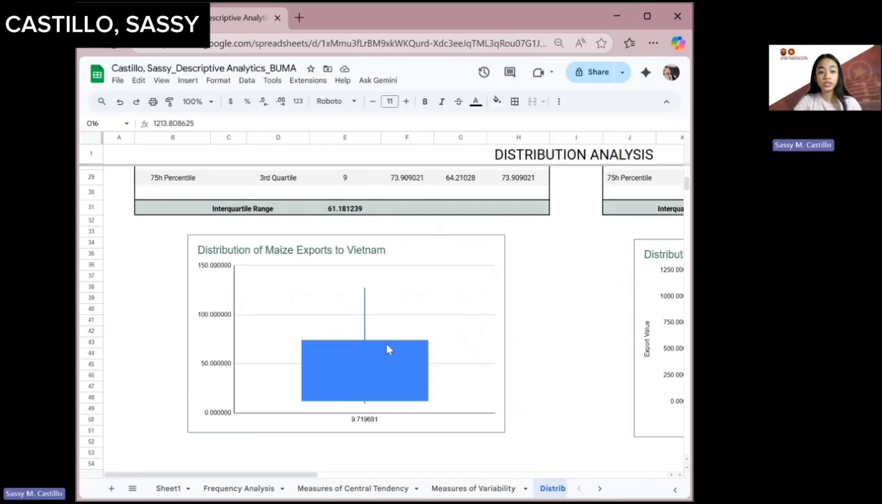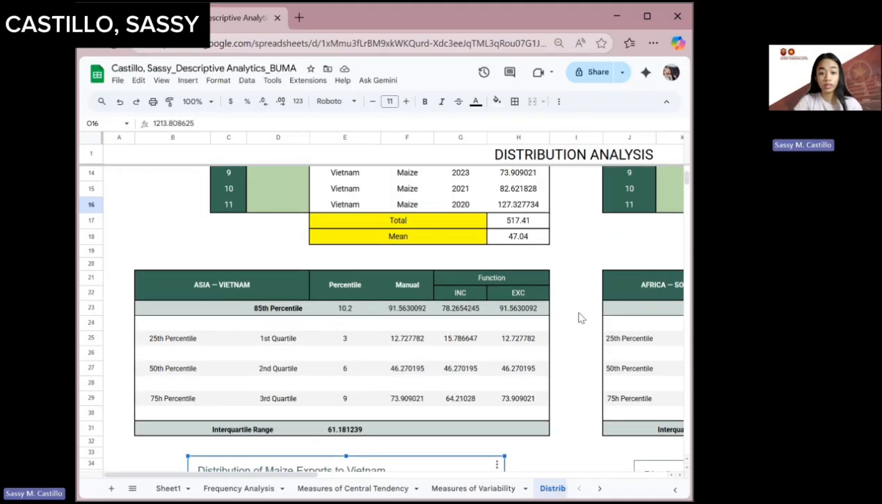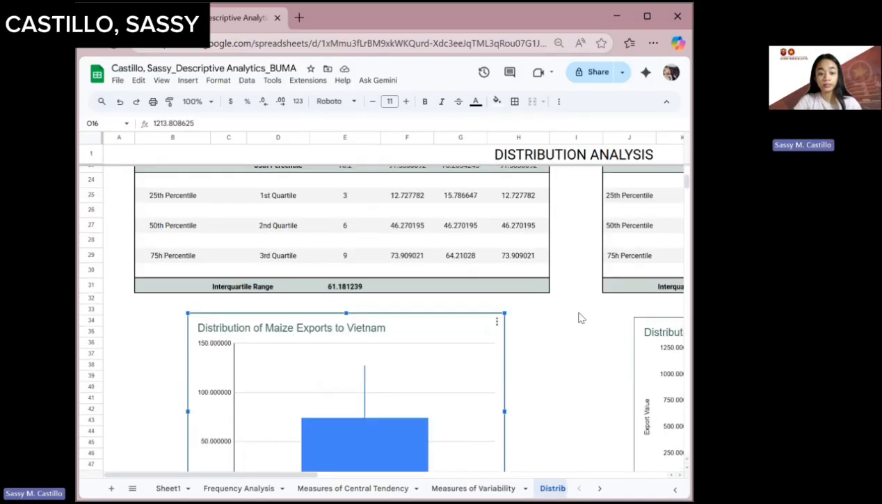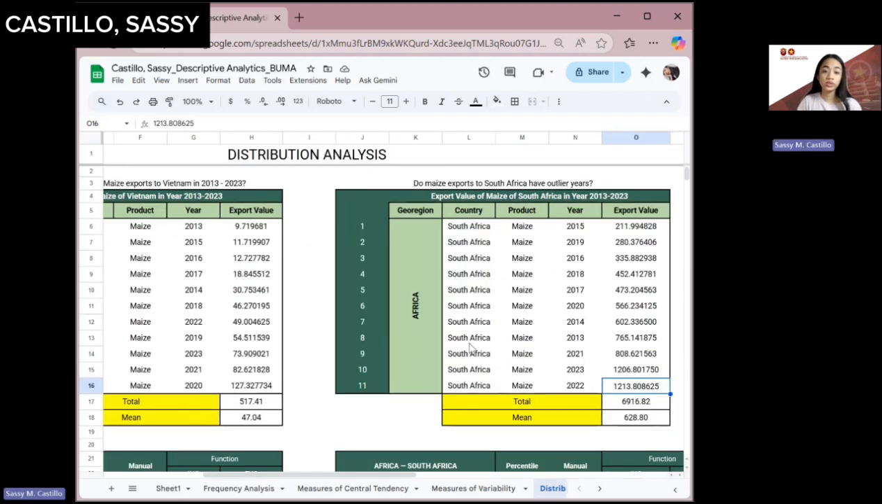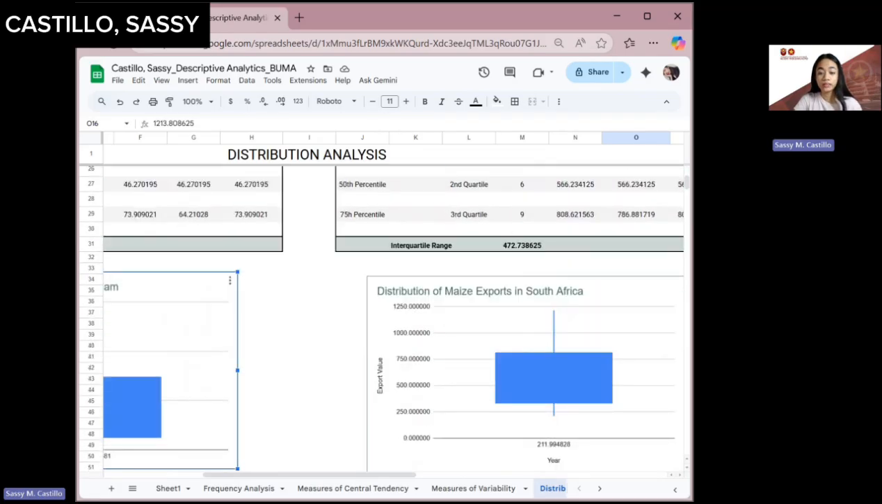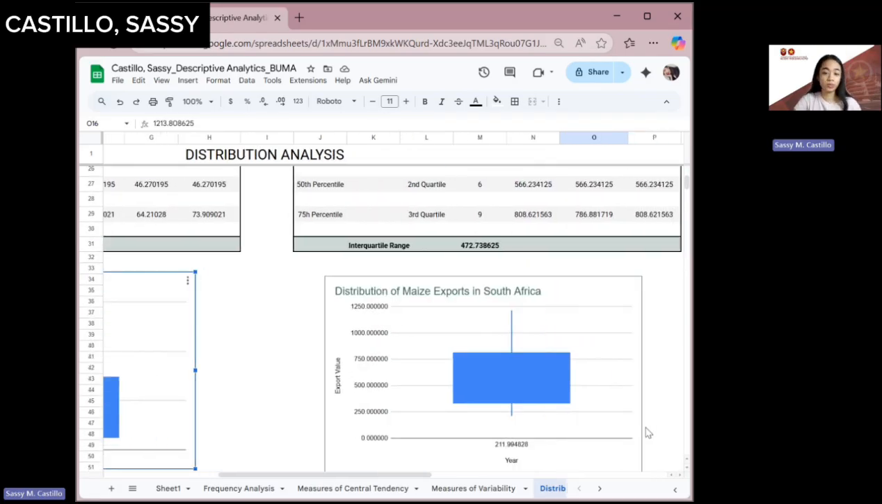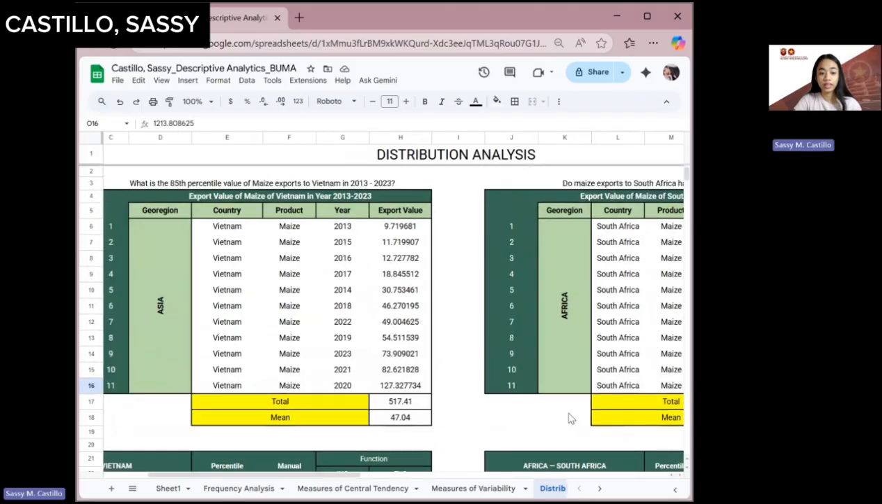Okay, so for the distribution of maize export to Vietnam, this is the whisker, which extends from 9.71 up to the maximum, which is 127.32. Based on our question and our analysis, do maize exports to South Africa have higher earlier years? I can say that yes, because it has a strong and stable growth trend in their maize export. Then the Vietnam.